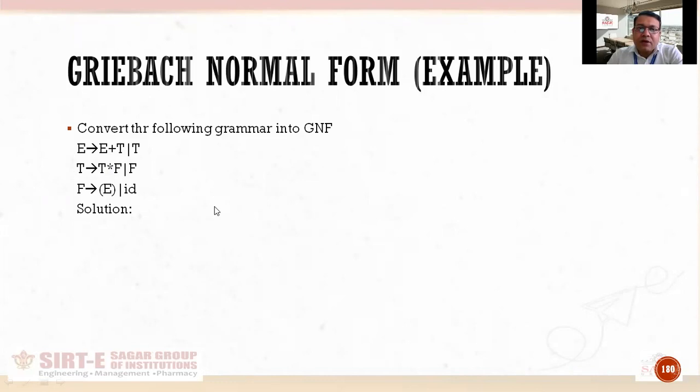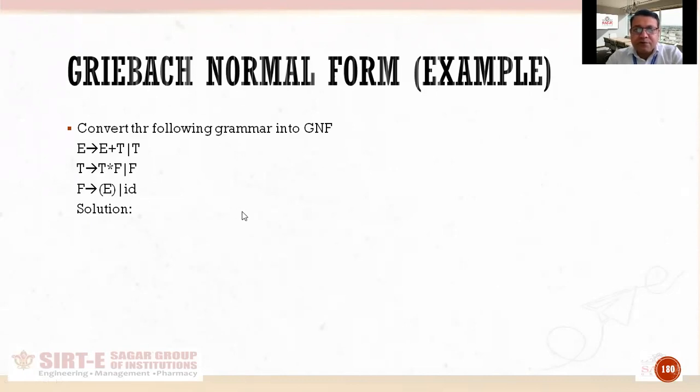Now, how are we going to convert it into GNF? If you want to convert any grammar into GNF, first ask the question whether the grammar has left recursion or not. If it has left recursion, we have to remove it. In this grammar, the first production, E produces E plus T. Here E is producing itself, and that too at the leftmost position. Similarly in the third production, T produces T asterisk F, T is producing T itself at the leftmost position. So these two productions have left recursion in them.